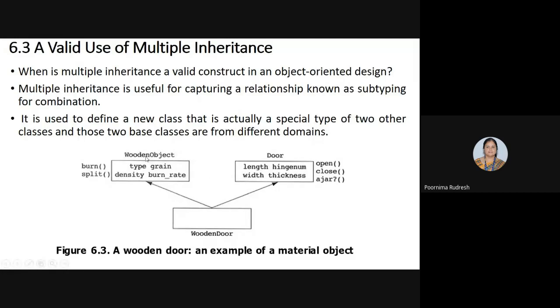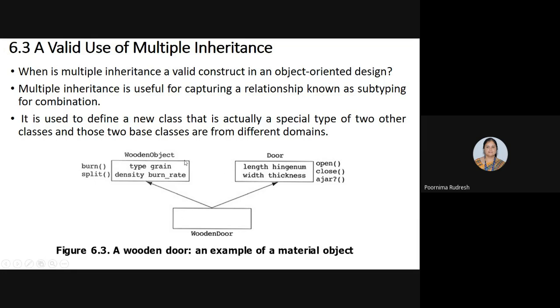If you consider the wooden object, this is one domain, and door is another domain. From these two, we are constructing the new derived class called the wooden door. So this is a special type of two other classes, where these two classes are from different domains.